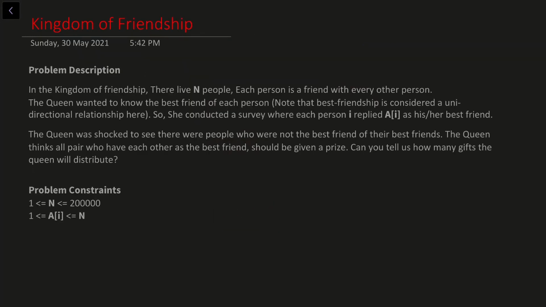So let us talk about the first problem. In the kingdom of friendship, there live n people. Each person is a friend with every other person. The queen wanted to know the best friend of each person. Note that best friendship is considered a unidirectional relationship here. So she conducted a survey where each person i replied A[i] as their best friend.